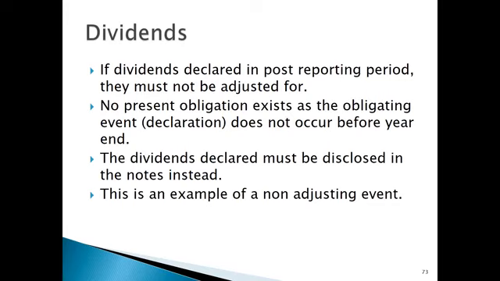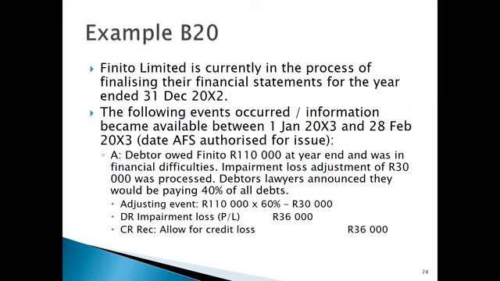So dividends declared in this case, where it is after the reporting period, must simply be disclosed in the notes, and that would be an example of a non-adjusting event. So dividends declared after the reporting period is non-adjusting. Dividends declared before the reporting period is adjusting.